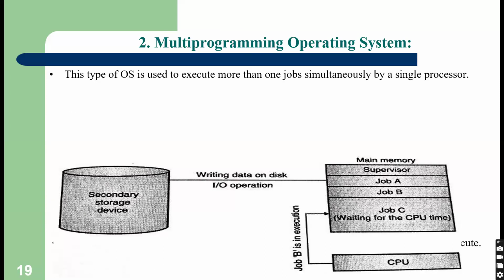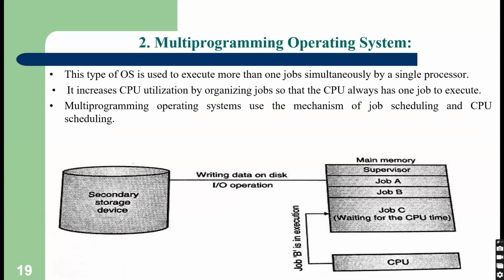Next is multi-programming operating system. Here multiple programs are executed by a single processor, and we are using this multi-programming operating system in our day-to-day life. The advantage is CPU utilization will increase. How? Because there are multiple jobs in the main memory. Whenever you start your computer, first of all OS is loaded, and then we can start executing programs.